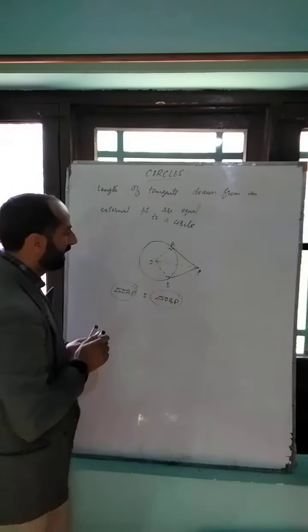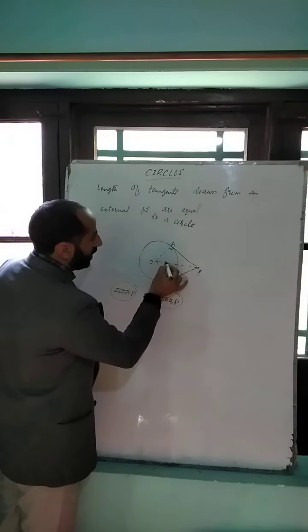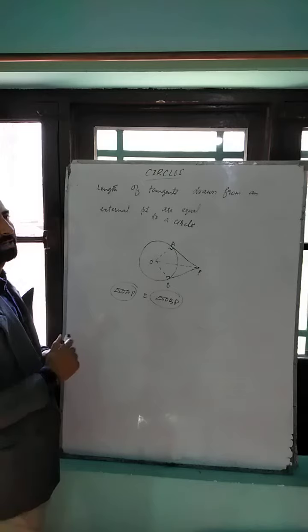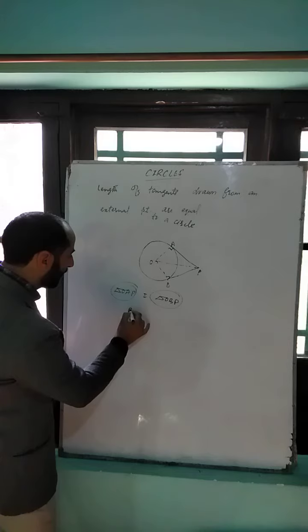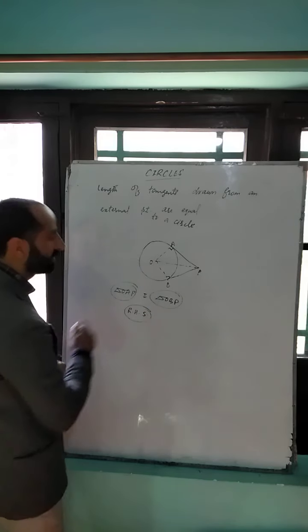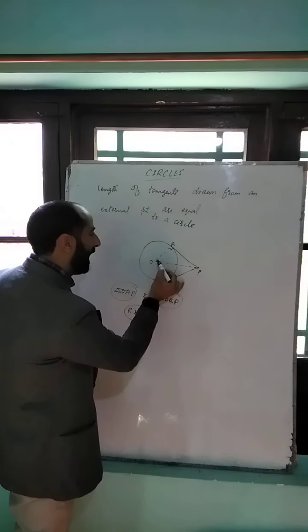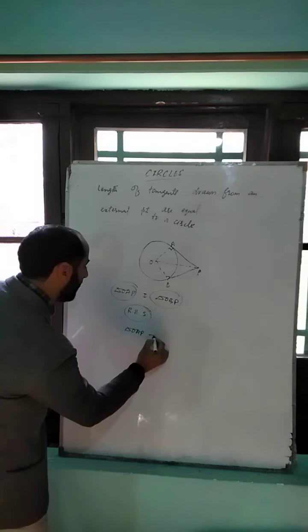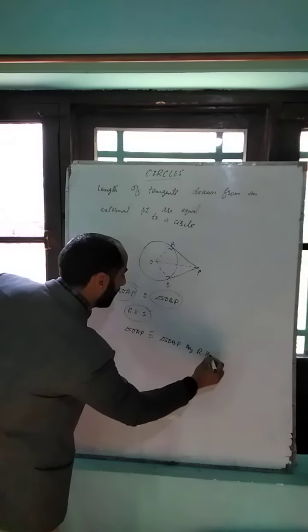Then we have to prove that PA is equal to PB. How can we do this? We will do it by showing that these two triangles are congruent. How can we say these two triangles are congruent? We use the RHS congruency rule, right angle hypotenuse side congruency rule. Right angle at A, right angle at B, hypotenuse OP common, and OA is equal to OB, radii of the same circle. Then we can say these two triangles are congruent. That is, triangle OAP is congruent to triangle OBP by RHS, right angle hypotenuse side.